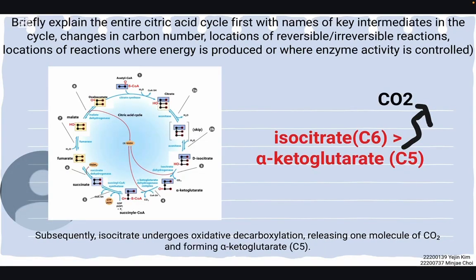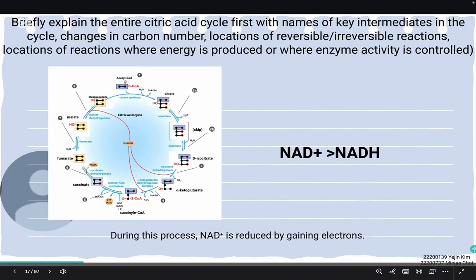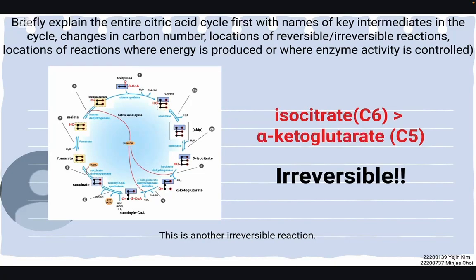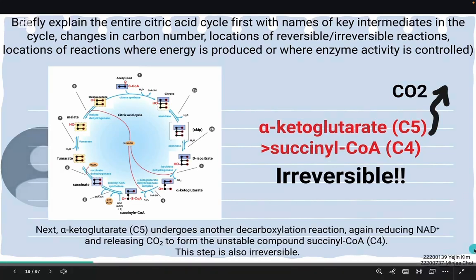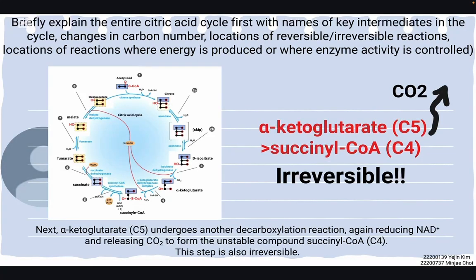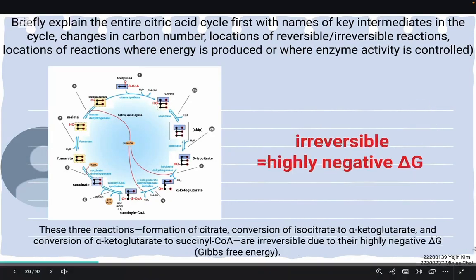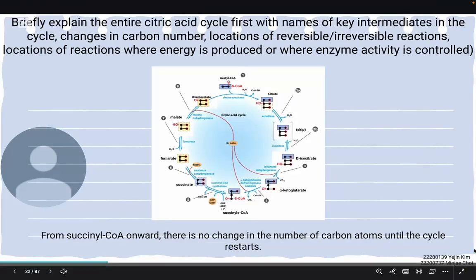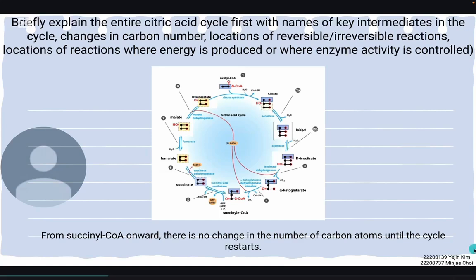Isocitrate forms alpha-ketoglutarate, which has 5 carbons, releasing CO2. During this process, NAD+ is reduced by gaining electrons. This reaction is also irreversible. Next, alpha-ketoglutarate makes succinyl-CoA, which has fewer carbons, and it releases CO2, and it's irreversible too. 3 irreversible reactions are in this cycle. From now, there is no change in the number of carbons.